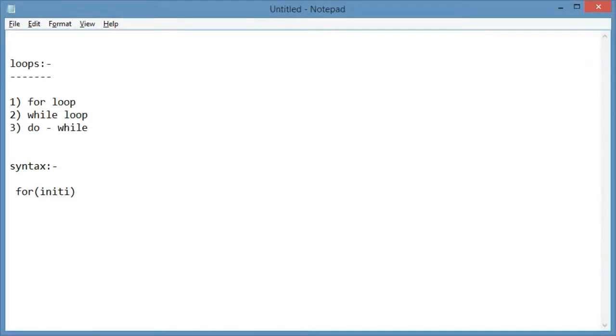The first one is the for loop. First we initialize, after that the condition, and after that increment or decrement, and then the set of statements. So first of all, we need some initial value and an end for our loop.